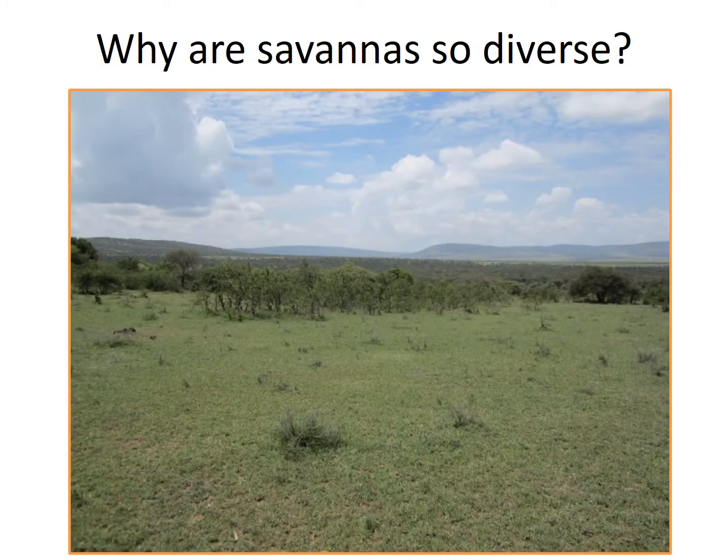Why are savannas so diverse? Savannas are diverse likely because the mixture of grasslands and trees provide different local habitats. This variety of habitat over short distances can allow different plant species to coexist in the larger savanna matrix, and increased plant diversity favors more food sources and structural diversity to support large numbers of animal species.